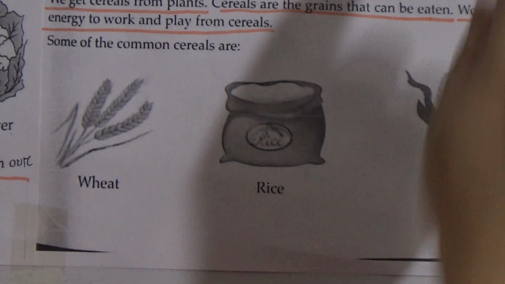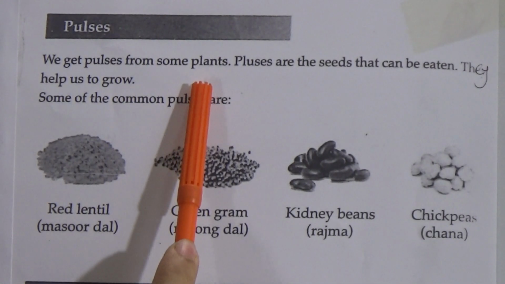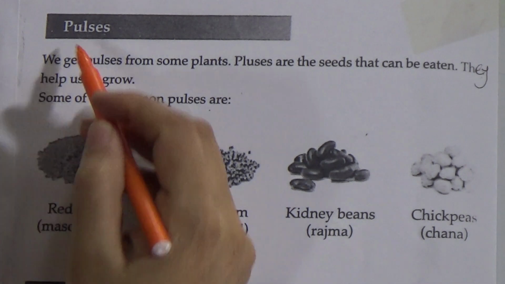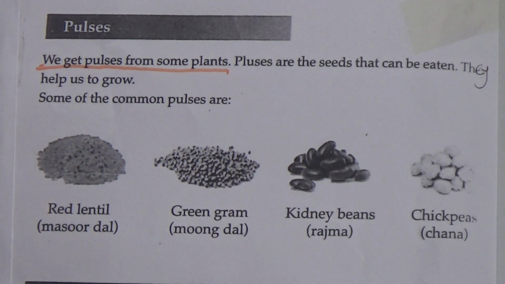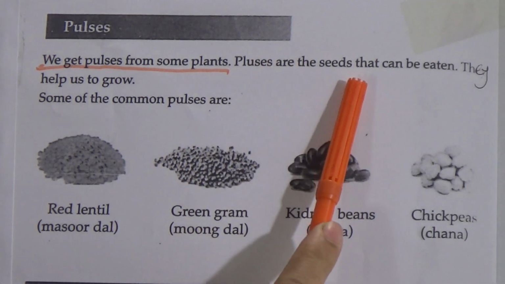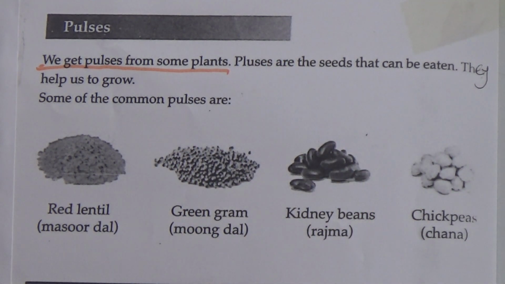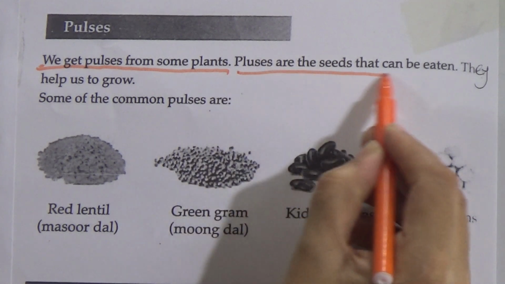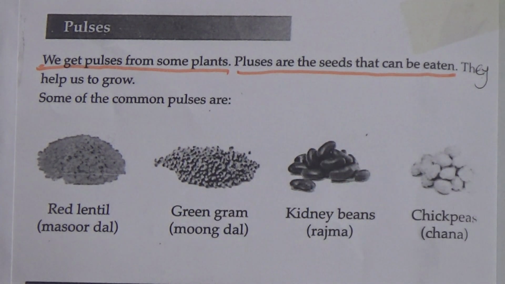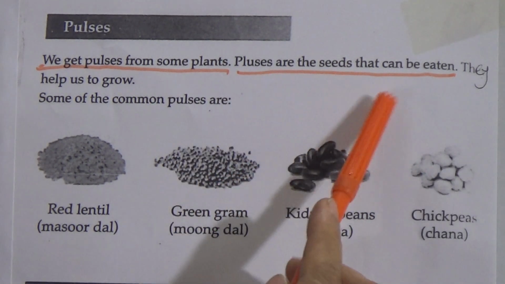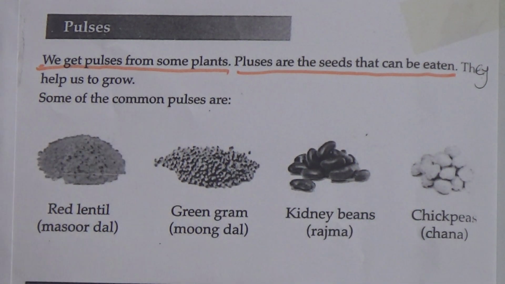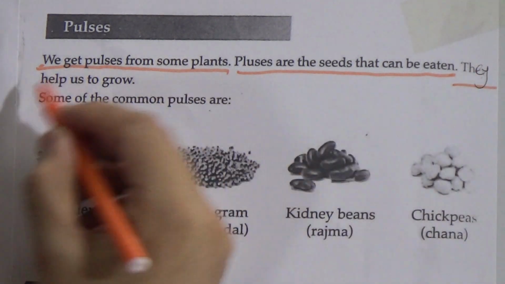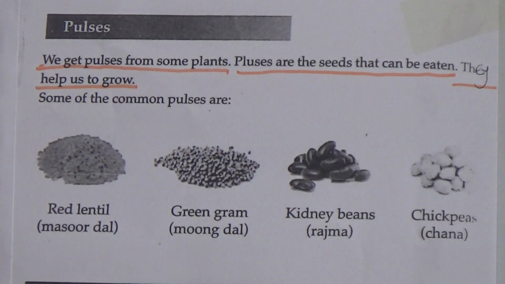Now come to pulses. We get pulses from some plants. Pulses are the seeds that can be eaten. My dear students, underline also this line. They help us to grow.